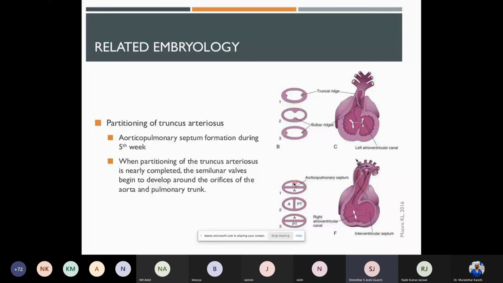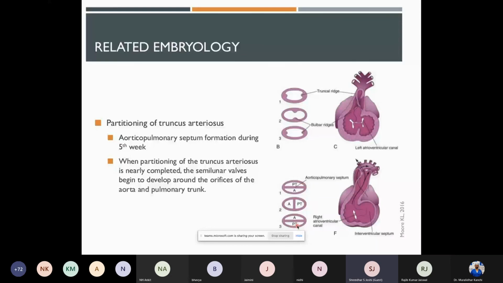So to begin with, the pulmonary trunk is posterior and the aorta is anterior. But as this ridge starts developing, it spirals 180 degrees to differentiate and convert the posterior pulmonary trunk to come to the anterior side at the end of complete development.